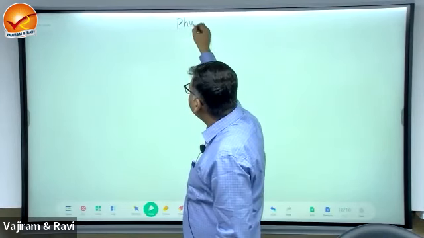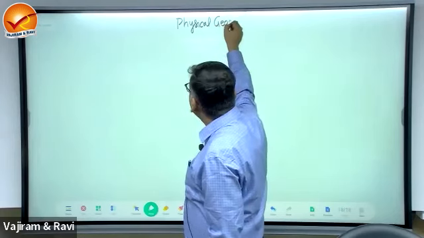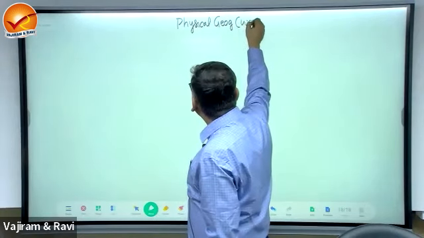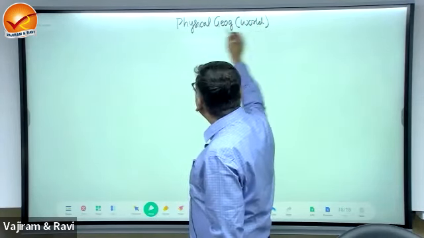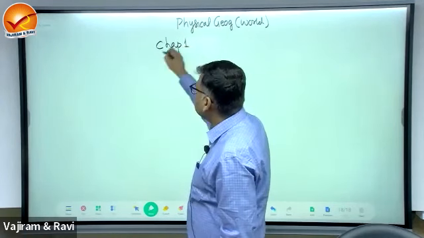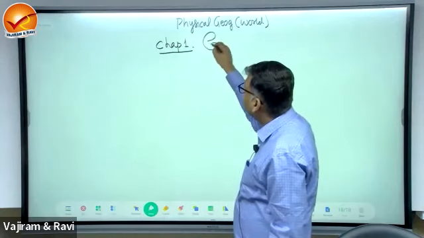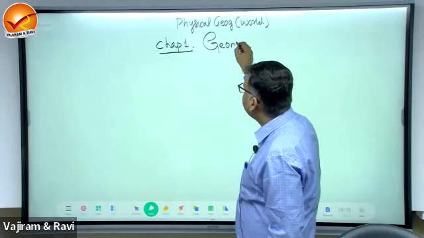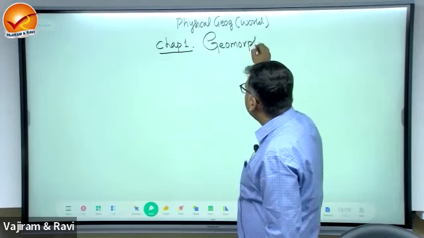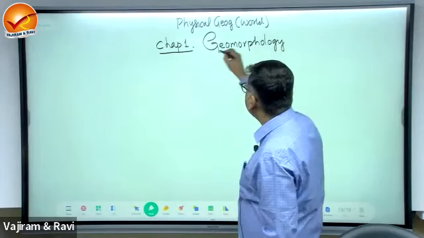physical. Note down, physical geography, that is world, chapter 1. This is geomorphology.